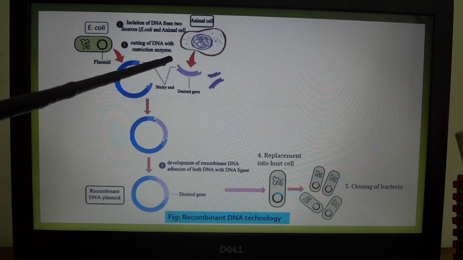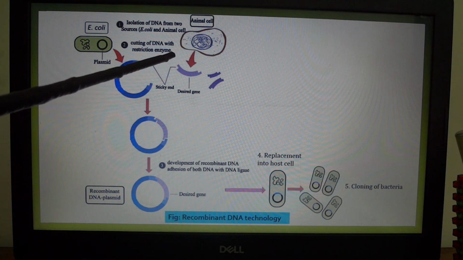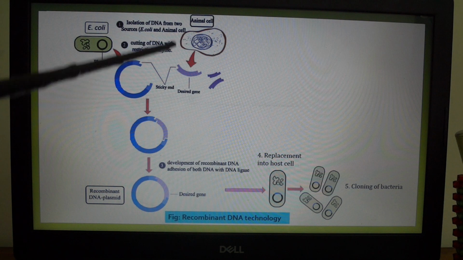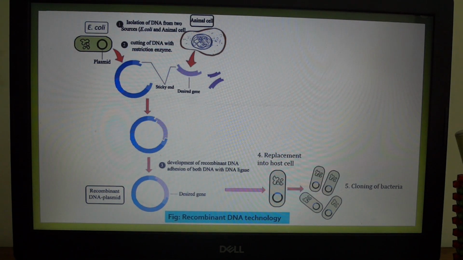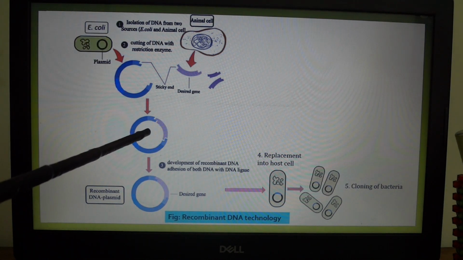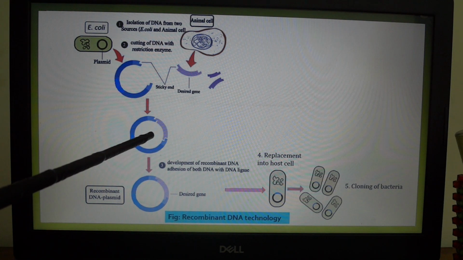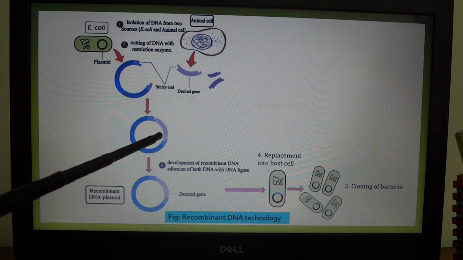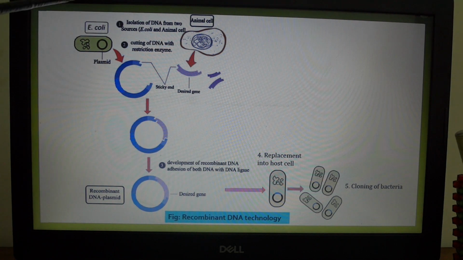At first, the cell is to be lysed to separate the desired DNA. Here, lysis means the disintegration of a cell by rupture of the cell wall or membrane. Generally, cesium chloride or sucrose is used to isolate the DNA molecule. Isolate means separate. Now, the second stage, selection of carrier.